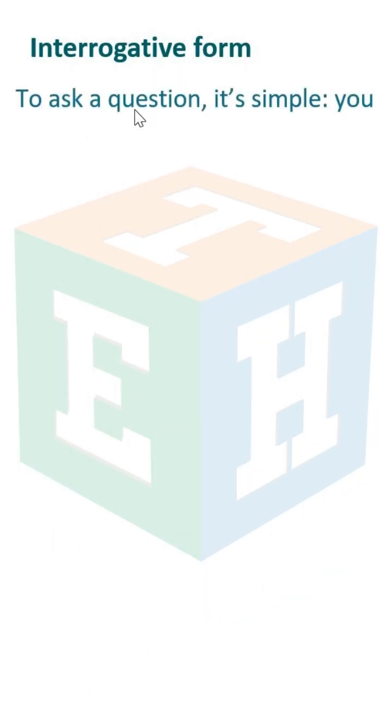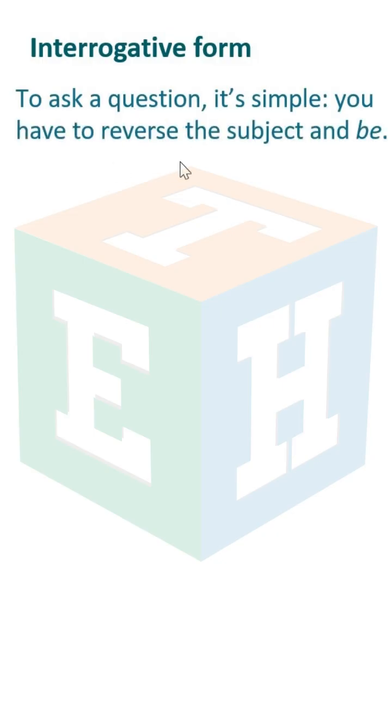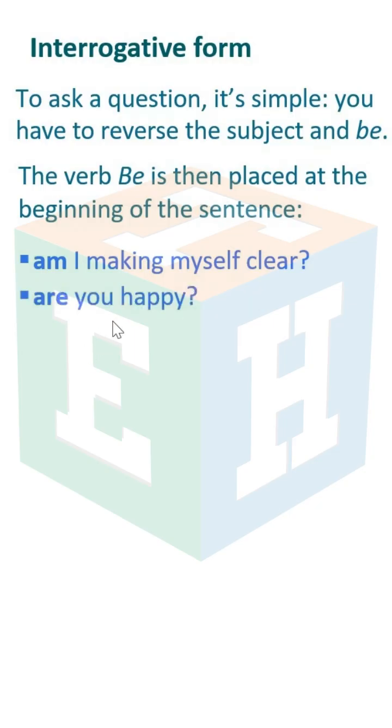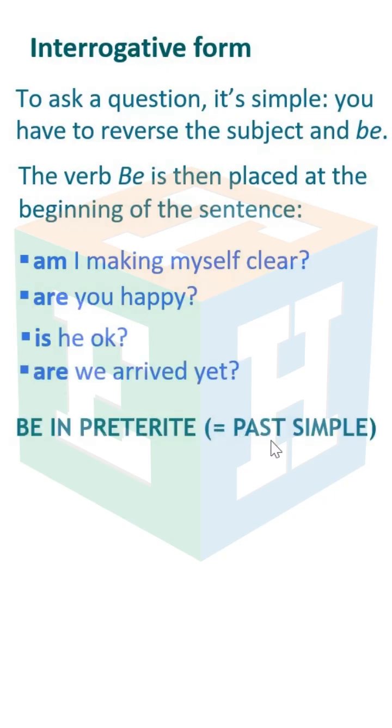Interrogative form. To ask a question, it's simple. You have to reverse the subject and be. The verb be is then placed at the beginning of the sentence. Am I making myself clear? Are you happy? Is he okay? Are we arrived yet?